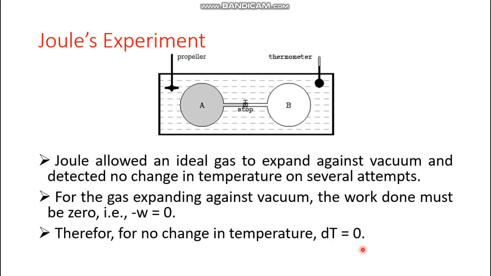So what was the conclusion? The ideal gas was expanding against vacuum. He did it several times, but never detected any kind of temperature change. So the mathematical outputs were: minus W was 0. That means the system did no work because it was working against 0 pressure. That means the intensity factor was 0. Therefore the overall work done was 0. And since no temperature change was detected, dT was 0.